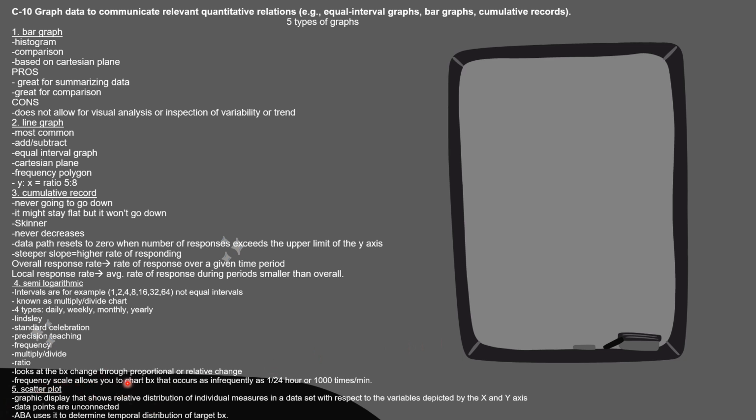The last graph we have here is a scatter plot. This is a graphic display that shows the relative distribution of individual measures in a dataset with respect to the variables depicted by the x and y axis. In other words, the scatter plot is good to use when you want to determine when the behavior most often happens, when we're referring to a time period or an environmental situation. If we want to know the best time to collect data, we can use a scatter plot. ABA uses it to determine temporal distribution of the target behavior. The data points are unconnected.